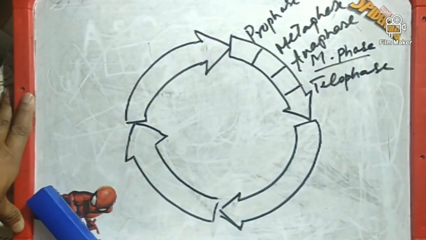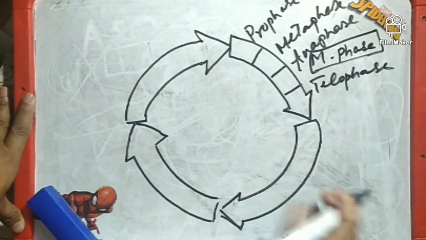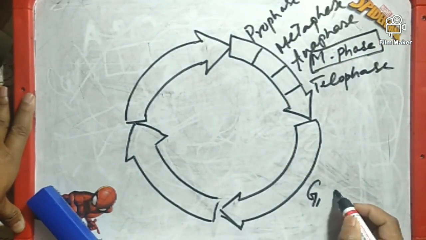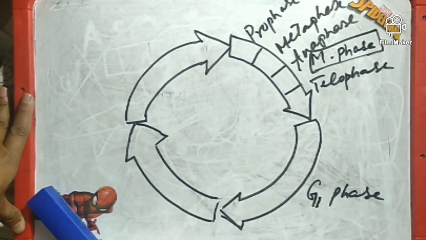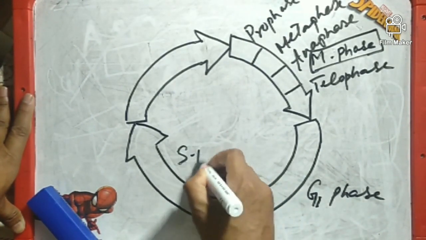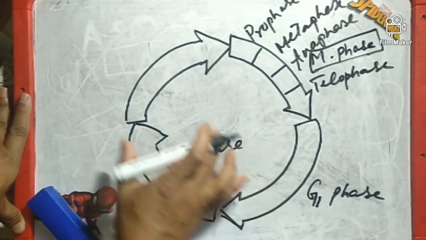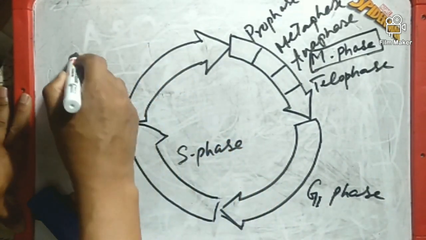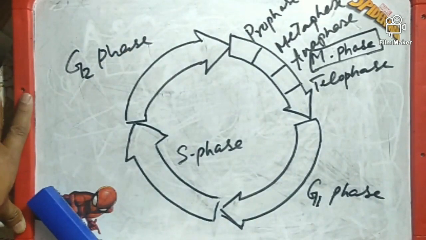So during these four phases the cell will divide, and after the M phase is complete, the next phase is known as the G1 phase or the first growth phase, where the growth of the cell takes place. And after G1 phase, the next phase is going to be S phase or the synthetic phase, and then the next phase is G2 phase or the second growth phase.